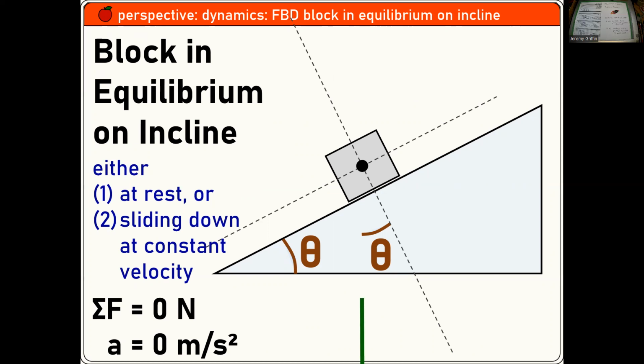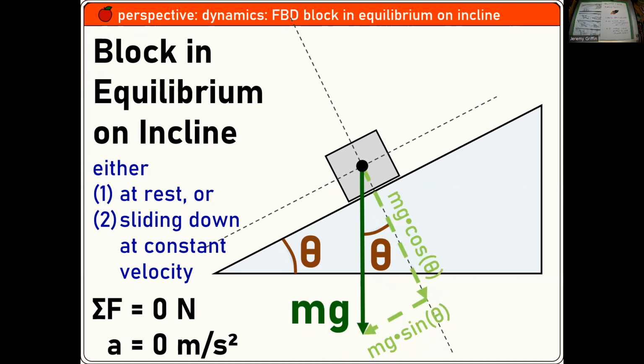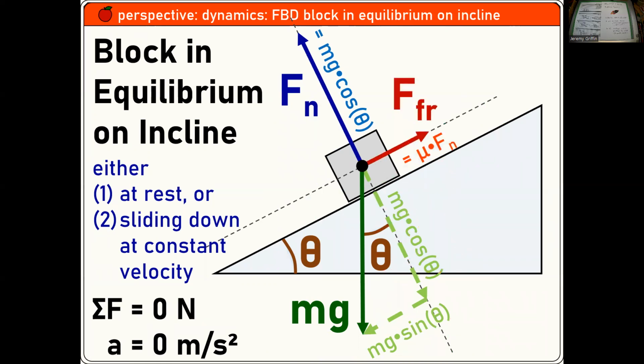Weight, which you can't split into components, but if you do, then dash them, or you could just not draw them on the AP exam. Either way, you just imagine them. Then the normal force and the friction force. The normal force setup is just going to be mg cosine theta. And friction force is going to be mg sine theta as long as it's equilibrium, which is either at rest or sliding down at constant velocity. For the sliding case, friction force is coefficient of friction times normal force.